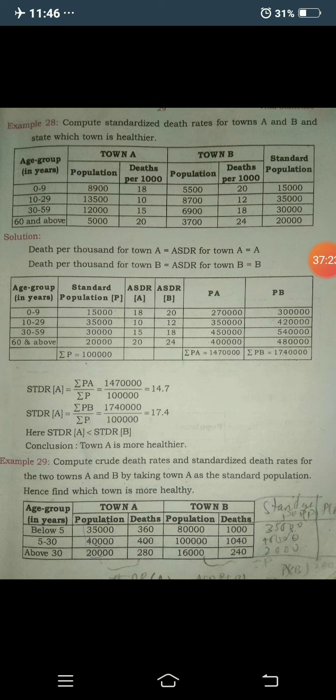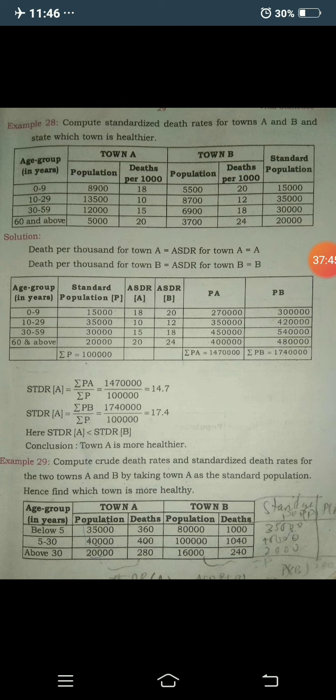Okay, here the standardized death rate of A, the formula is summation of PA divided by summation of P, and the standardized death rate of town B equals summation of PB divided by summation of P. Here the summation of PA is 1,47,000 divided by 1 lakh.